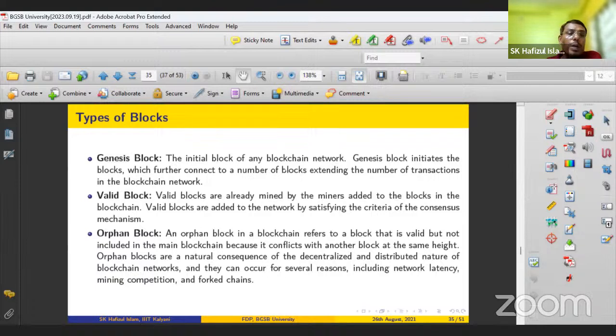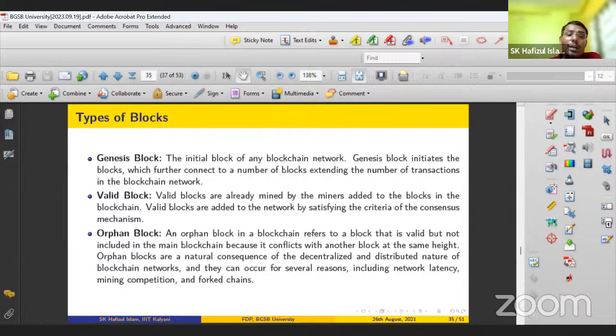The first block, that is the Genesis block, contains some arbitrary information. Then the next block actually includes some transactions, right? This is the first block, or you can say the 0th block. Then it will create a double hash of the previous block. Then the next block is created, and it will contain the double hash of the previous block, like that.